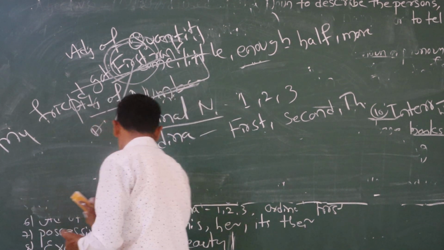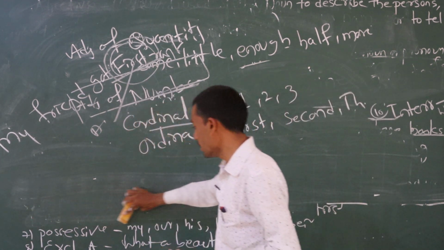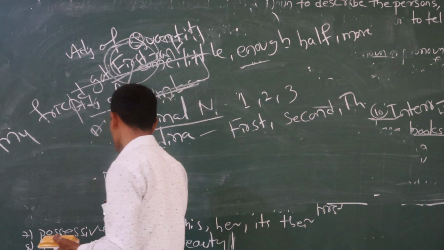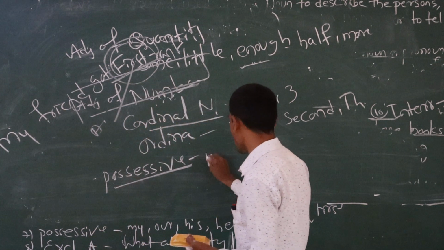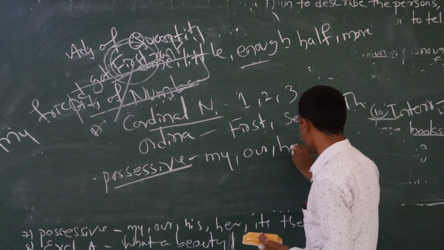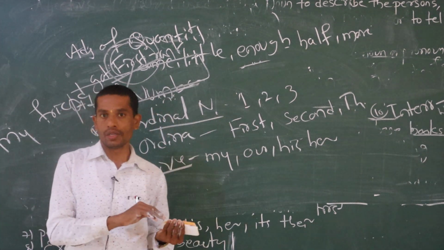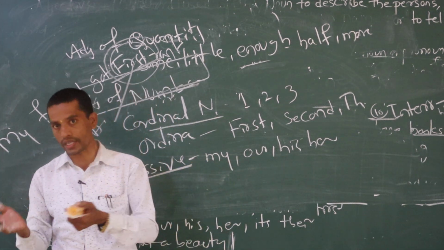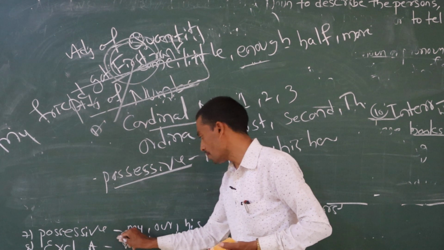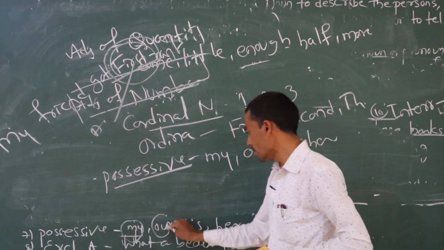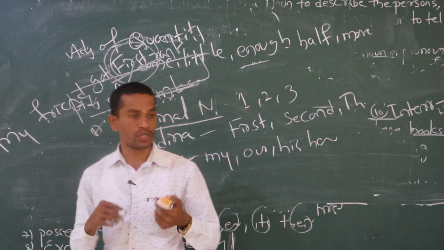Next, possessive adjective is there. In possessive adjective, my, our, his, her, its, their are the clues. We already discussed the possessive pronoun and possessive adjectives. We use this kind of words, like that is my book. She is my sister. That is her book. We use this kind of sentences in day-to-day life. By seeing the clues, for possessive adjective you just have to find my, our, his, her, its, their.